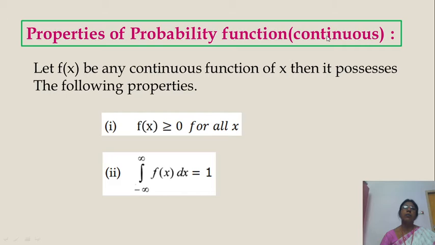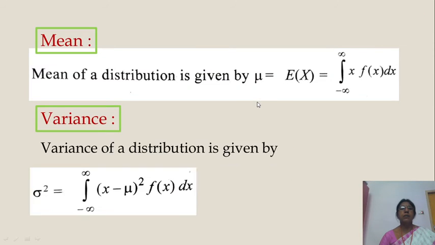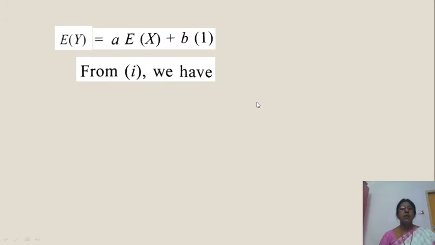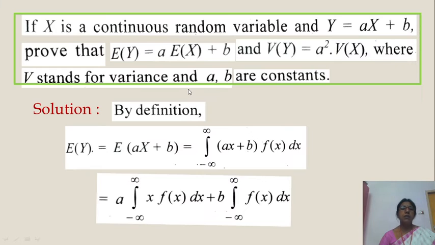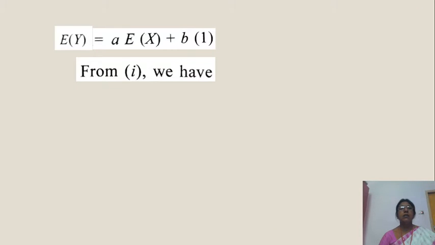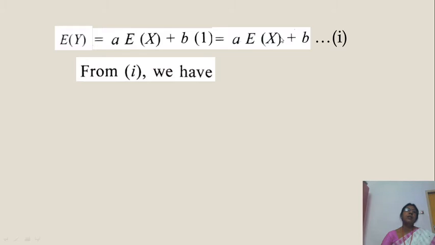It is one of the properties of a continuous variable function, which is a density function. So we have b into 1, and E of y is a E of x plus b. This is the first result.